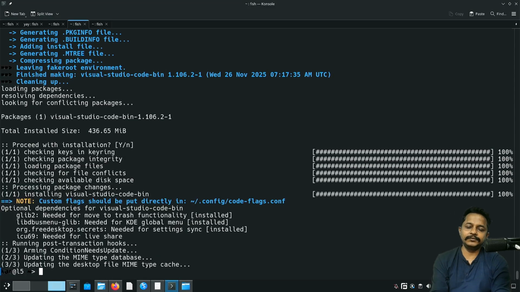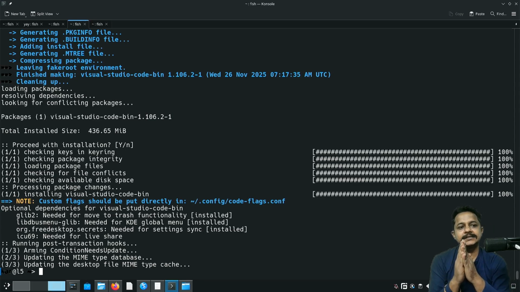Now let's go for PARU. Before I install PARU, I would like to mention some differences between PARU and YAY. PARU is much faster as it uses Rust-based tooling. YAY is also fast enough for your day-to-day work, but PARU is slightly faster. PARU has advanced options and a much better dependency solver. It can ignore PKGBUILD overrides.